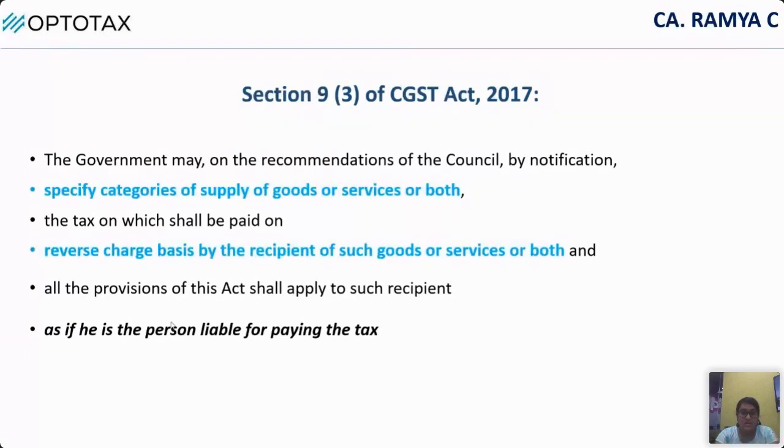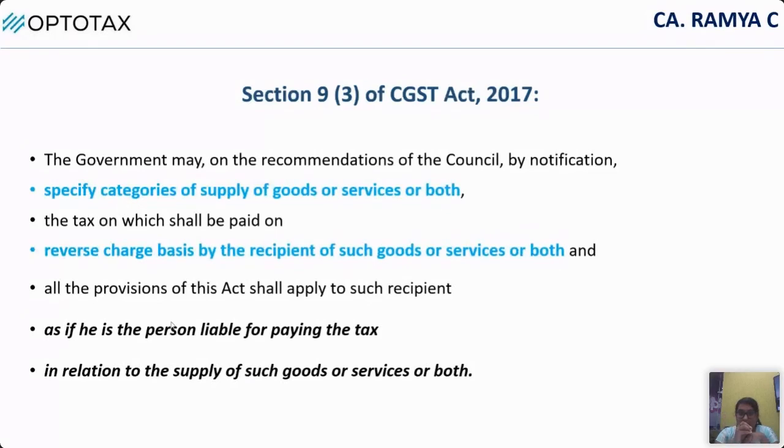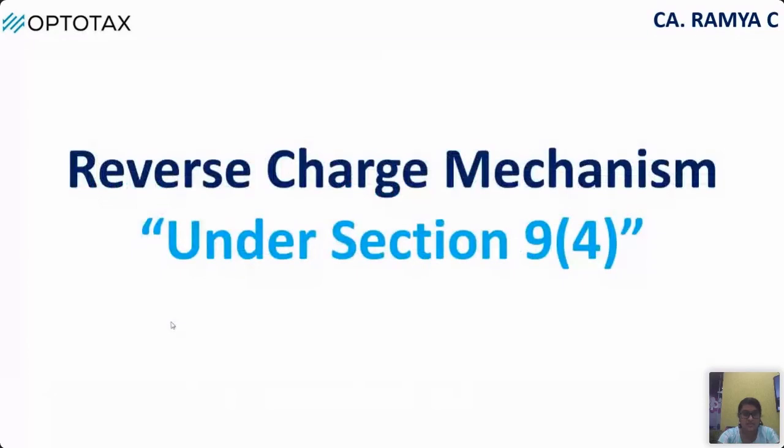Basically what they are saying here is that in section 9.3, the government will specify certain goods or services which are applicable on reverse charge basis. That is section 9.3. Next, section 9.4. We'll see both the sections and we'll see what is the difference in both these sections.